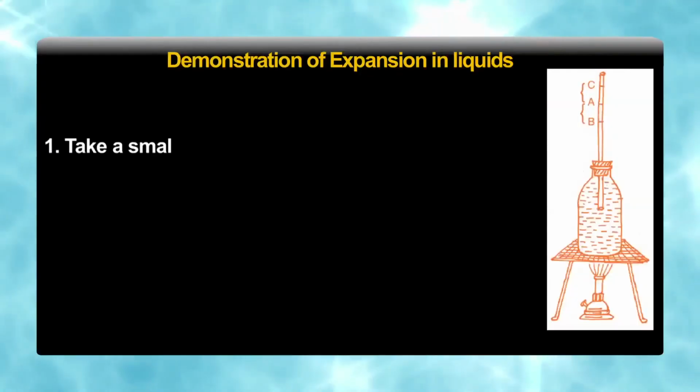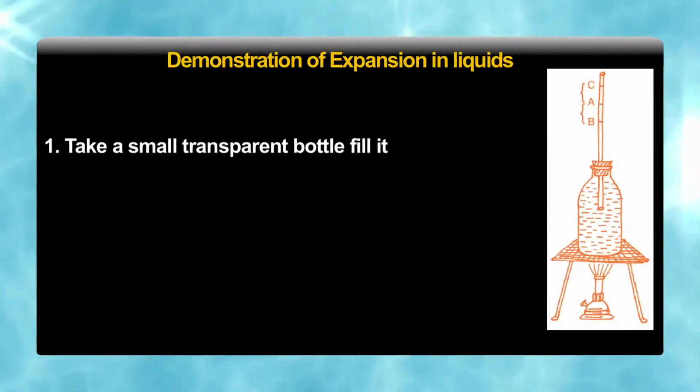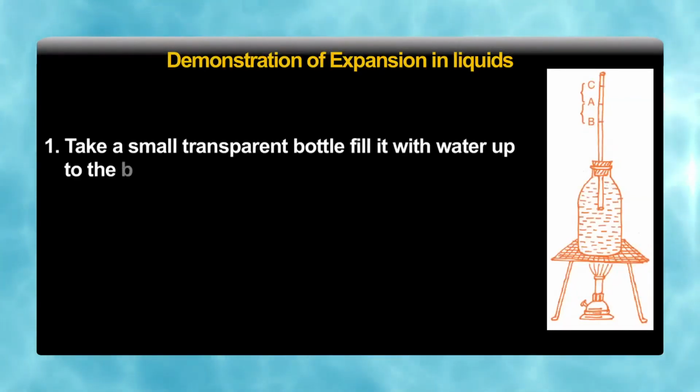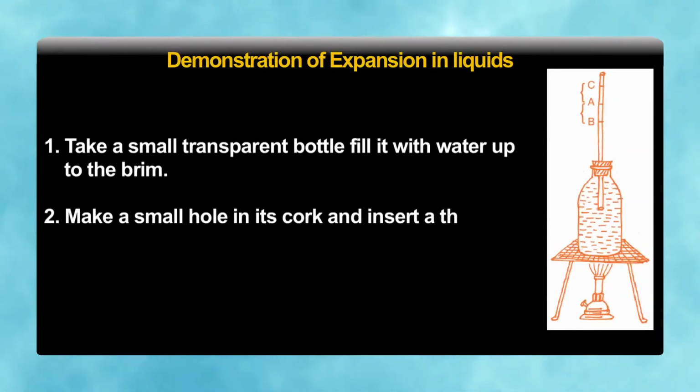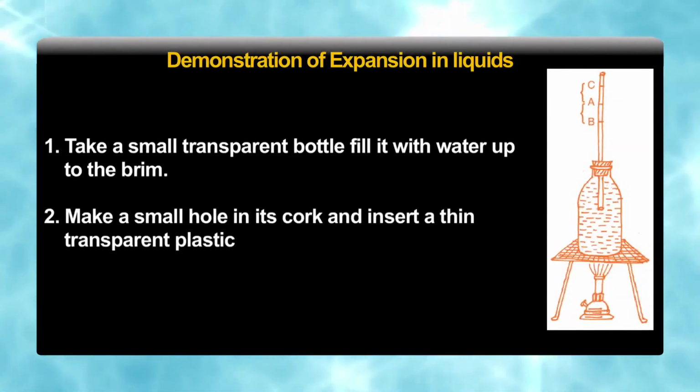We take a small transparent bottle, we can take an injection bottle, and fill it with water up to the brim. Make a small hole in its cork and insert a thin transparent plastic pipe in it. We can use an empty ball pen refill for that, so that the lower end of the pipe dips in water and water rises in the pipe to a certain height. Mark the level of the water in the pipe, indicated as A, suppose.